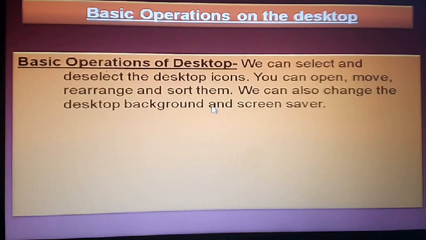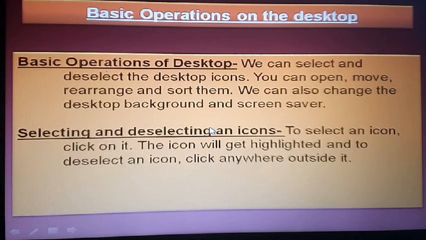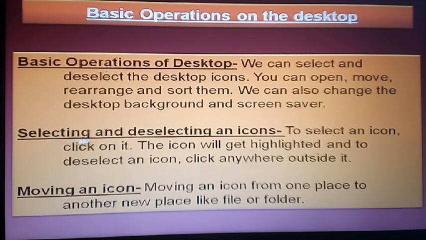So that is the operation we can perform on a window. Just like selecting and deselecting an icon. Select means click, then you select, leave the mouse, then deselect. So to select an icon, one click, then the icon will get highlighted after selecting. And to deselect an icon, click anywhere outside. So then after that, the icon is deselected.